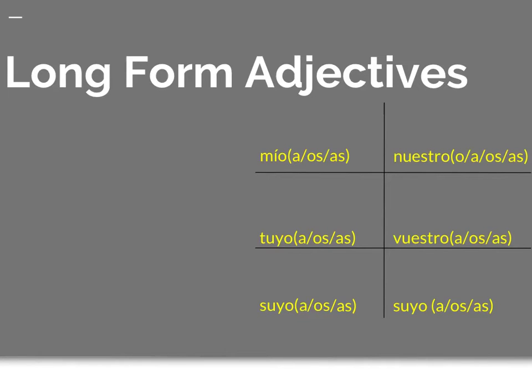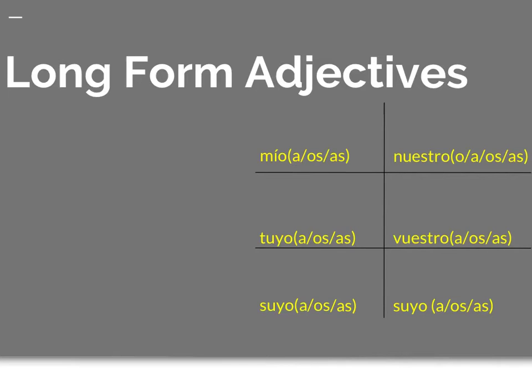Now this is brand new. These are the long form adjectives. Okay? Mío or mía, míos, mías is my or mine. Tuyo, tuya, tuyos, tuyas is your or yours. Suyo, suya, suyos, suyas is your, if it's usted, his or hers, or of his, of her, or possibly its.